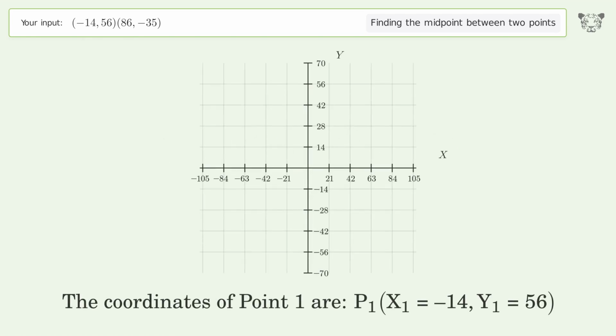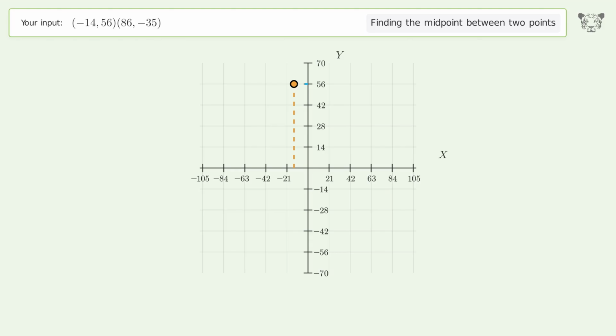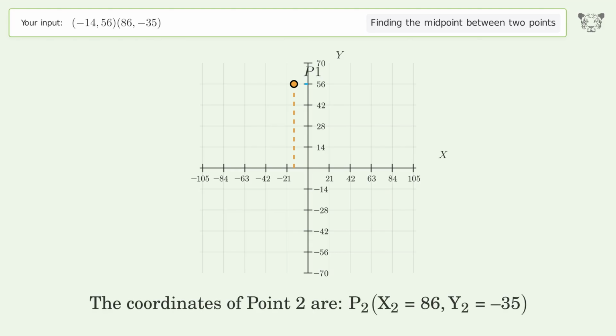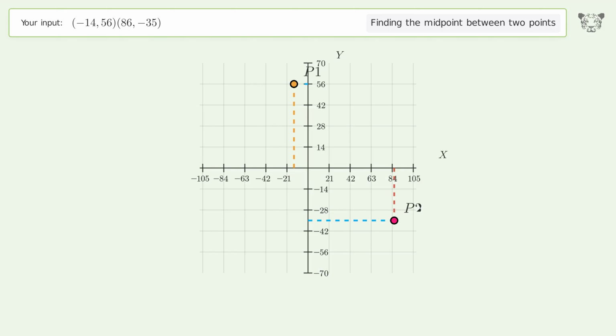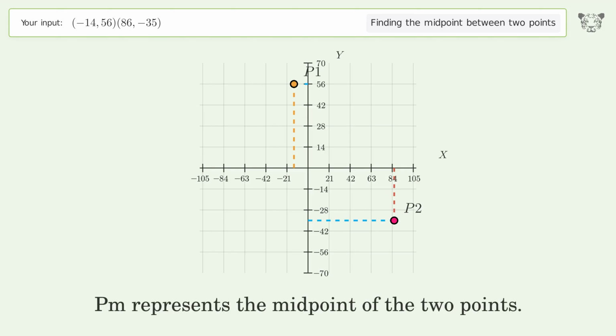The coordinates of point 1 are, x1 equals -14, y1 equals 56. The coordinates of point 2 are, x2 equals 86, y2 equals -35. PM represents the midpoint of the 2 points.